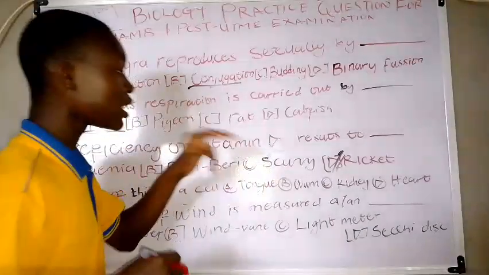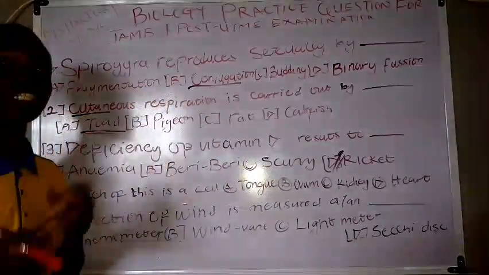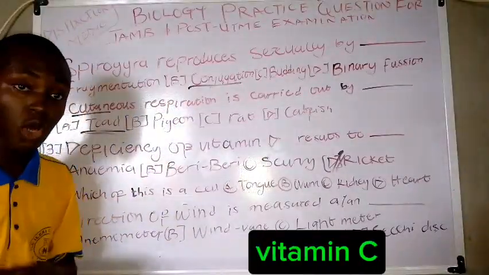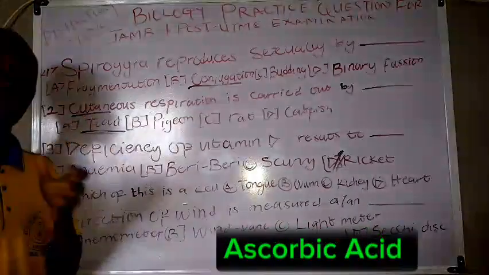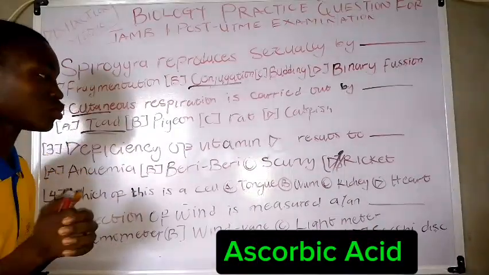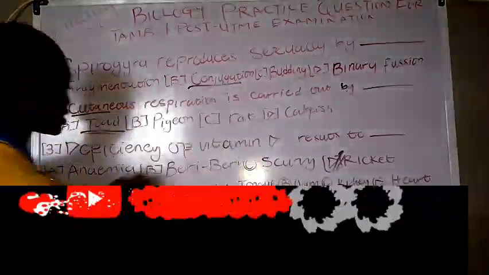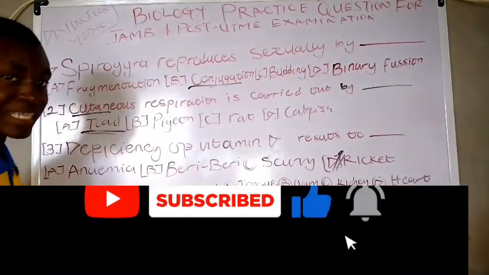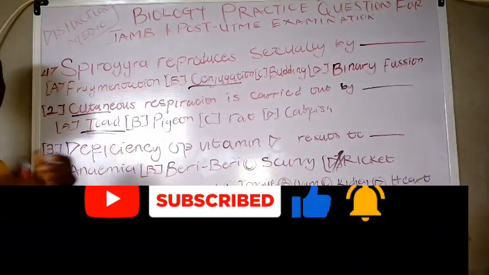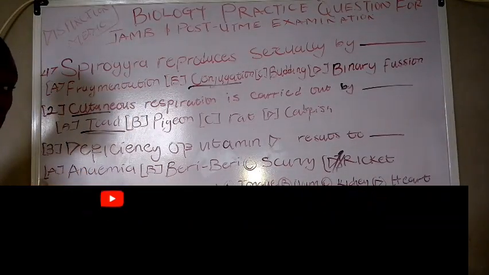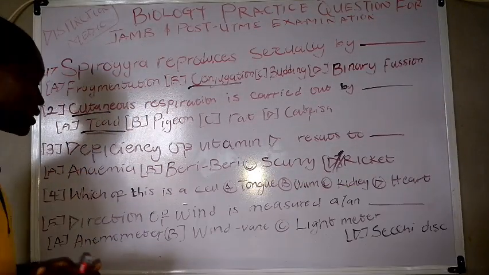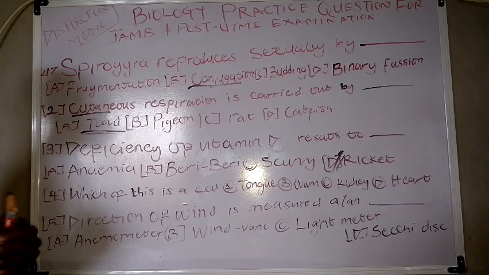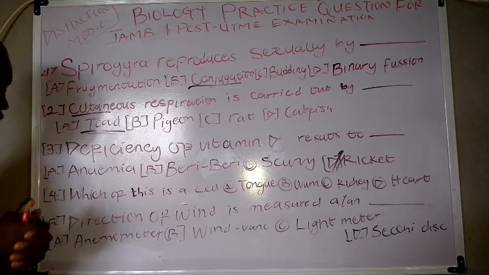For option C, scurvy is the deficiency of vitamin C, also known as ascorbic acid. The deficiency of vitamin D is rickets, which involves soft bones in young children. Now let's move to the next practice question.